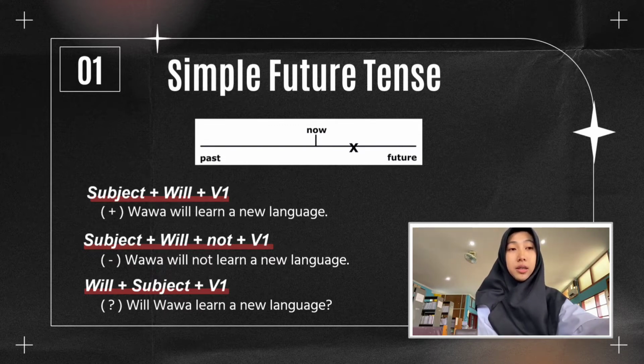And then the negative one is subject plus will plus not plus verb 1. The example is Wawa will not learn a new language. And then the interrogative is will plus subject plus verb 1. It doesn't matter if the subject is singular or plural, the formula for the simple future tense doesn't change. But there is another way to show that something will happen in the future.